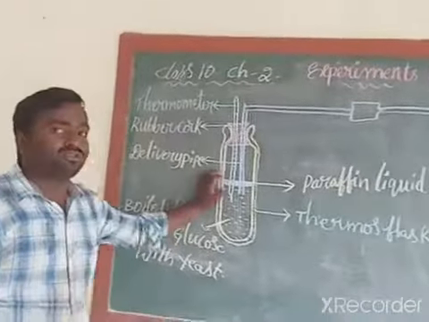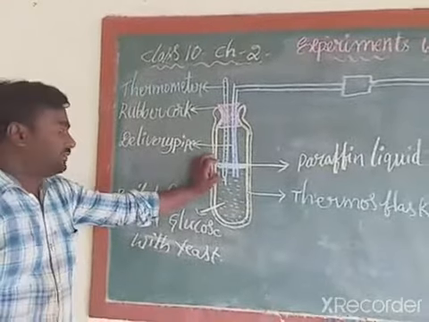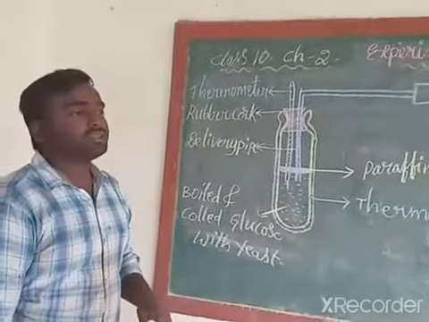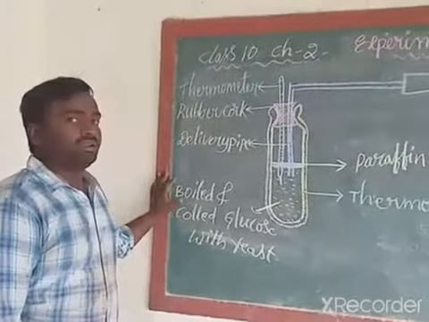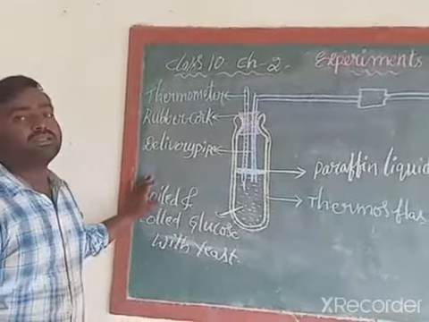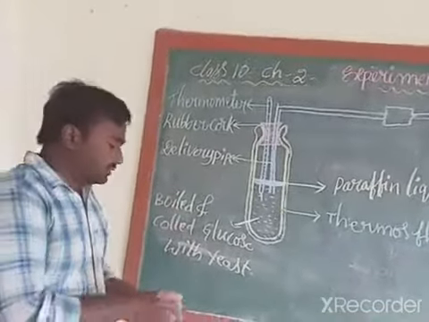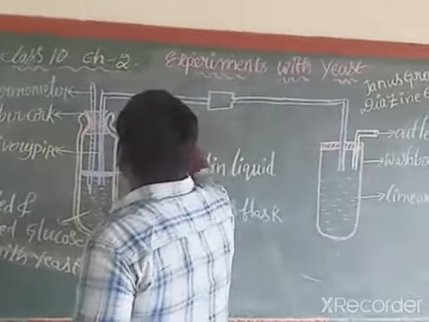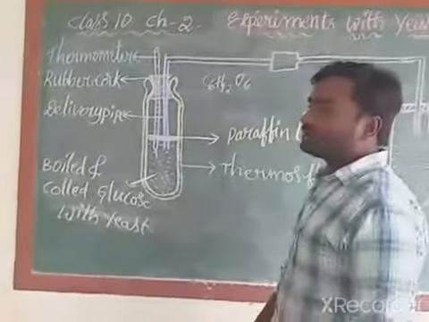Take a thermos flask filled with a few ml of boiled and cooled glucose. Why do we need to boil the glucose solution? What do you know about the formula of glucose? C6H12O6. This is the formula of glucose.